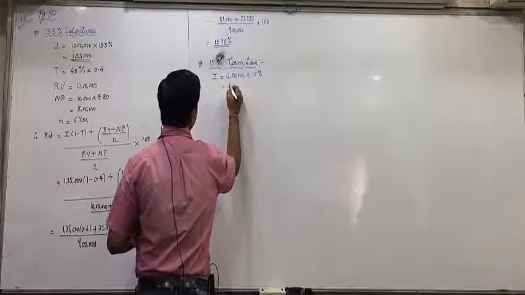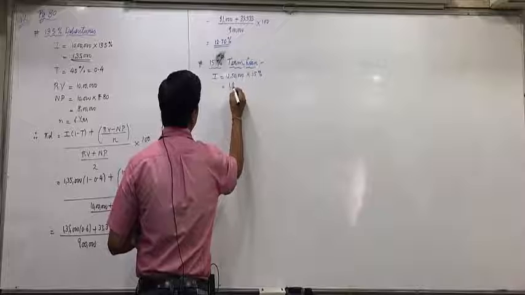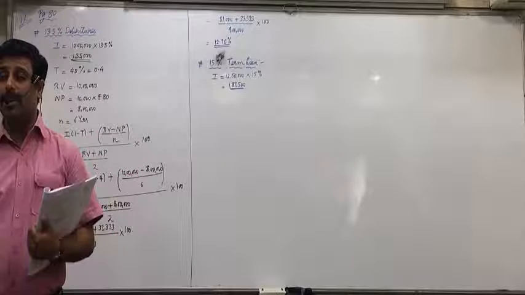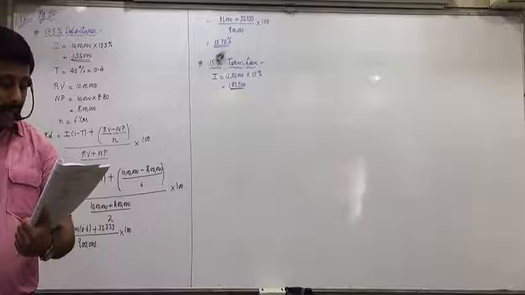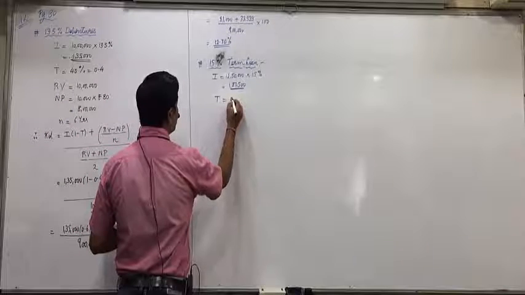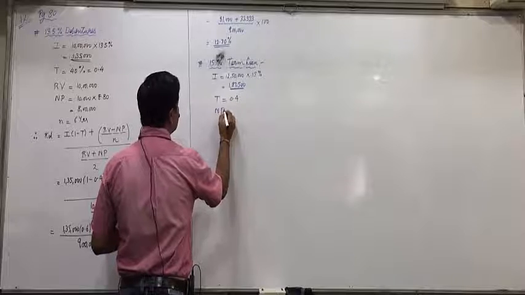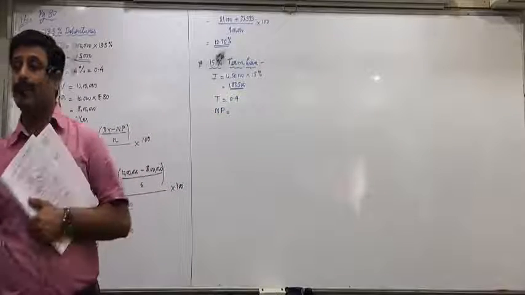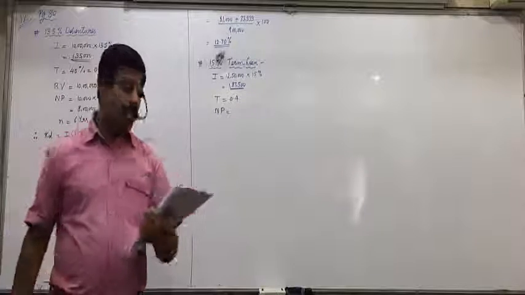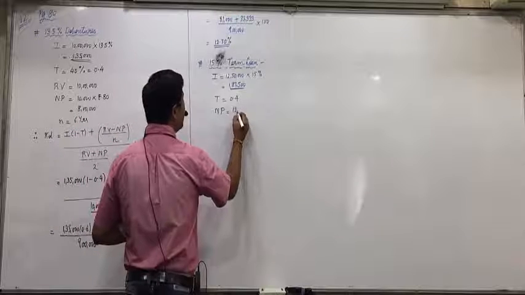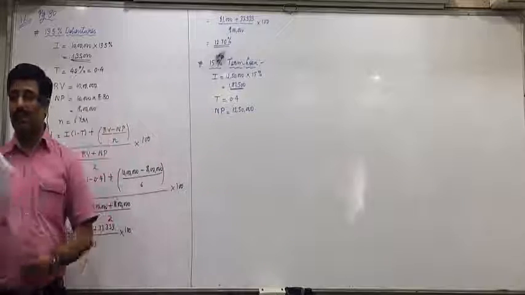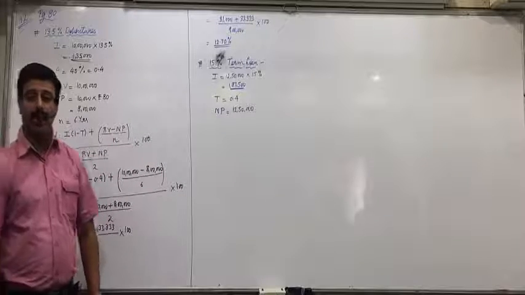What is it? 1,87,500. Is everyone able to understand this? All of you? Then I into (1 minus T) is going to remain same, that is 0.4. And what did I make you write the note about the net proceeds? Book value, market value, net proceeds, everything will remain same. So 12,50,000 itself. Because in term loans you don't have par premium discount. So whatever is the book value, that itself is the net proceeds. Are you okay with this?